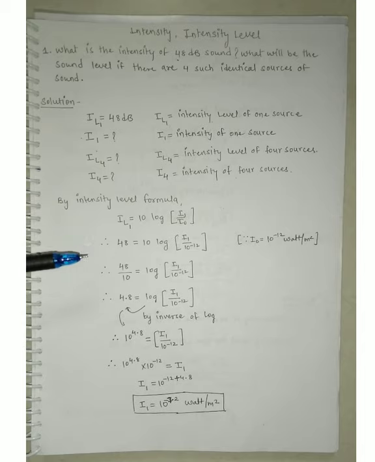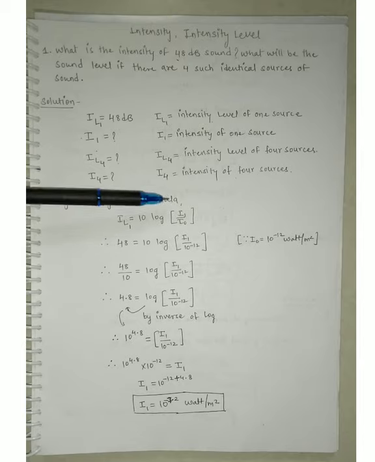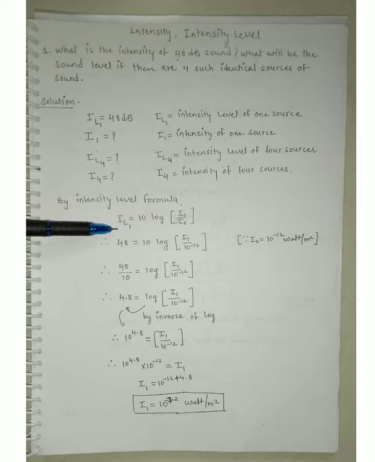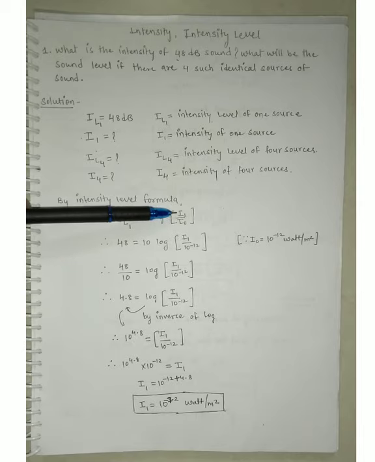So guys, here we are using the intensity level formula, that is IL1 is equal to 10 log I1 divided by I0. If you know the intensity of one source and put it in this formula, you will get the intensity level for one source. In this case, we know the intensity level for that one source, that is 48, but we don't know the intensity of that one source.